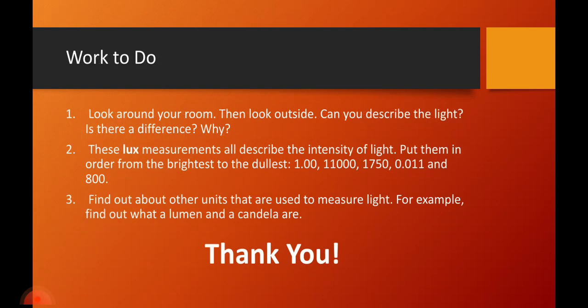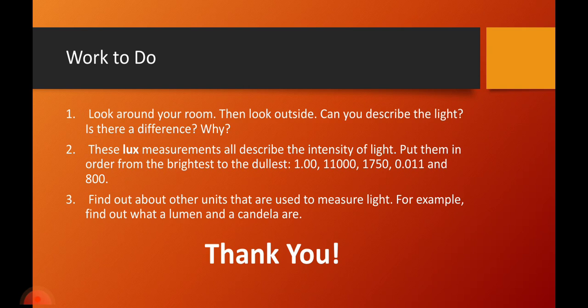One, look around you in your room. Observe your room, and observe the intensity of light there. Then come outside, look at your environment, and observe the intensity of light there. Can you describe the light? Is there any difference? Why? These are the three things I want you to do for me.